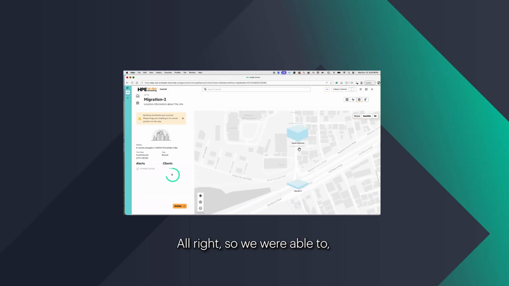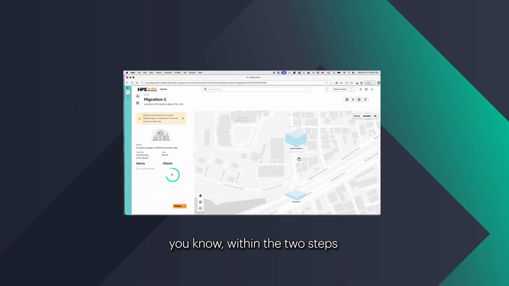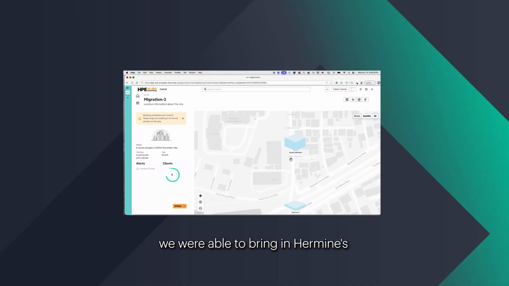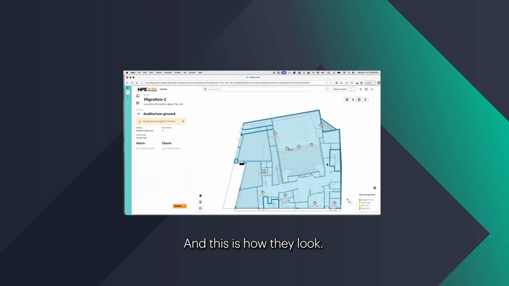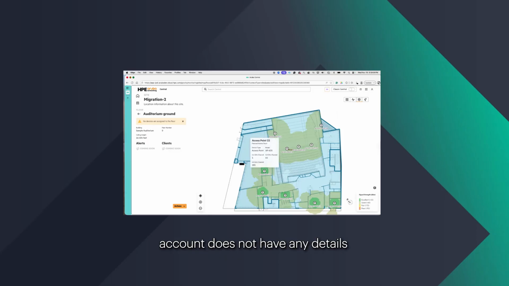All right. So within the 2 steps, we were able to bring in Hamina's floor plan into Central. And this is how they look. As you can see here, we've imported all of them, the floor plan, the walls, zones, and everything. Everything converted into a planned access point because the inventory of this account does not have any details of these access points.